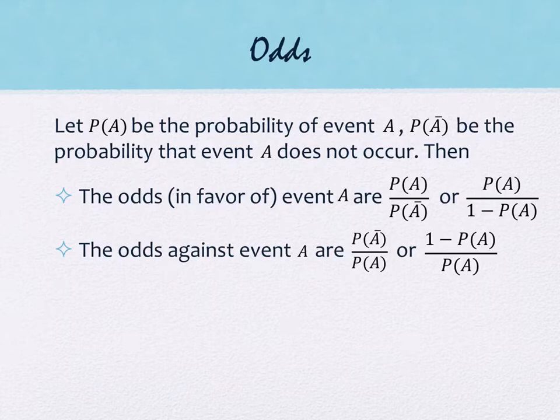If P of A is the probability of event A occurring, and P of A complement is the probability it does not occur, then the odds of the event occurring, or in favor of the event, are probability of A divided by the probability of A complement. If you want the odds against an event occurring, it's just the reciprocal: the probability of not A on top and the probability of A on bottom.